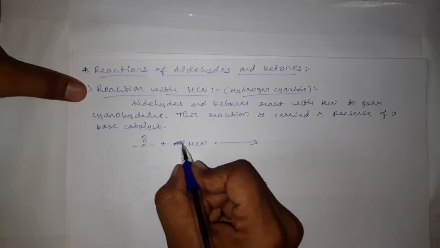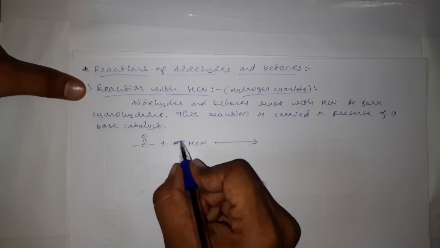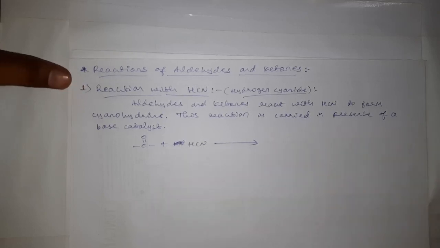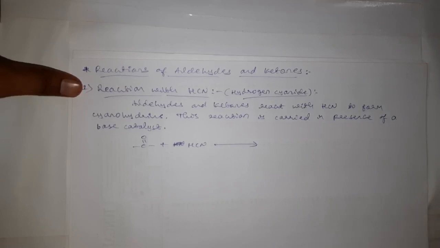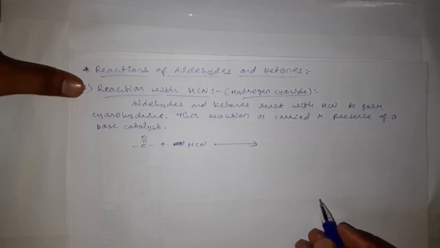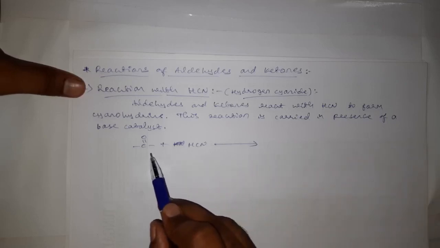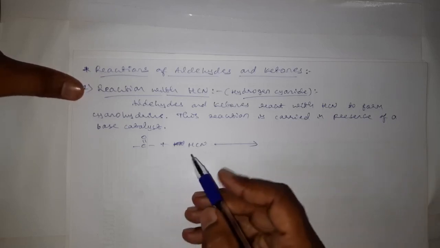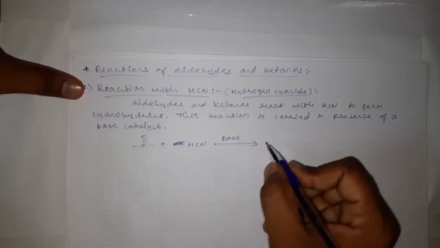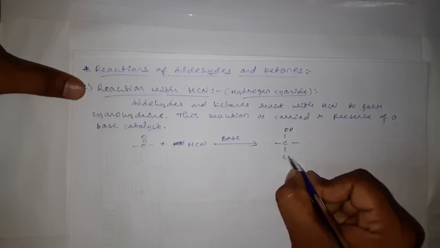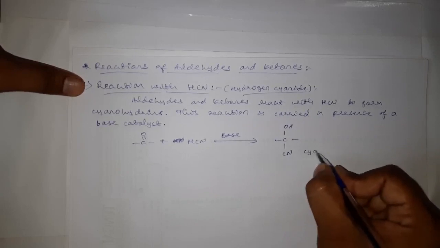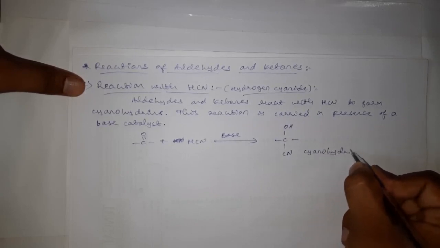When the aldehyde or ketone is treated with hydrogen cyanide in presence of a base as a catalyst, we will get a single bond OH, single bond CN. This product is called cyanohydrin.